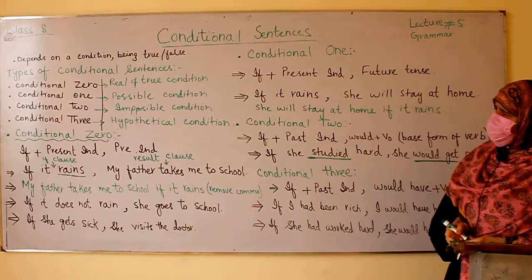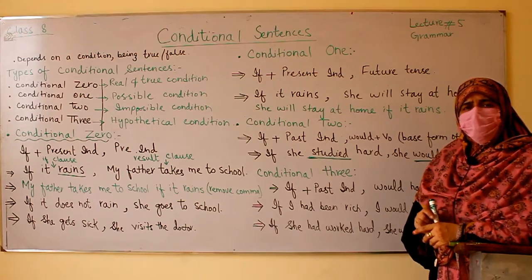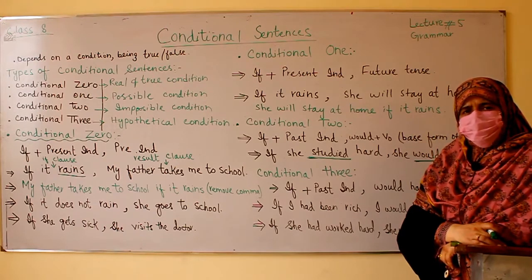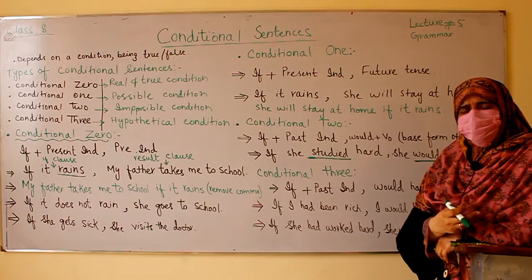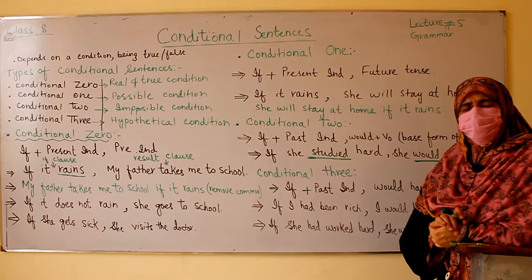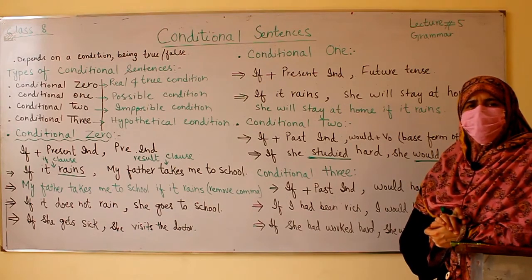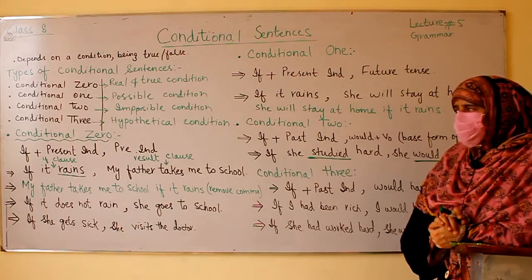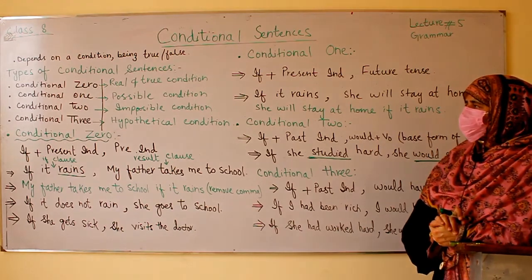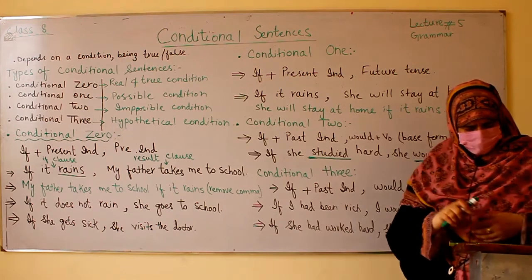Then we have conditional 3. Conditional 3 shows a hypothetical condition, which is based on a hypothesis, where we take a supposition. As in maths, you sometimes take a supposition, you suppose something and then you solve that question. The same applies to conditional 3, where we discuss a hypothetical condition. Now let me explain that in detail.